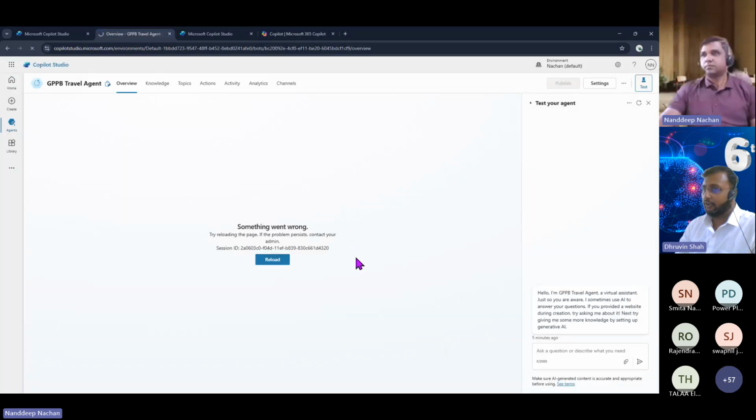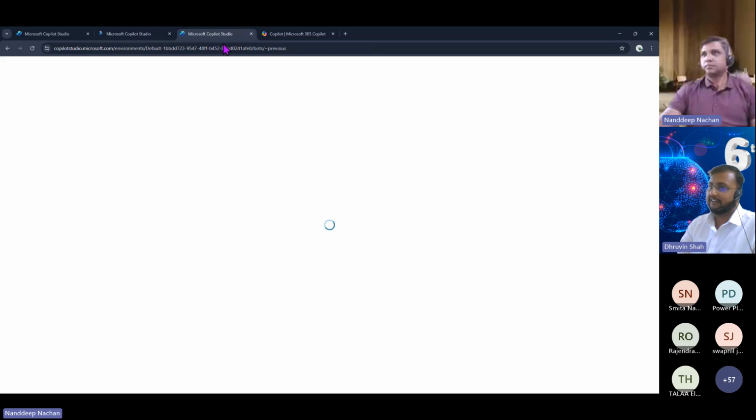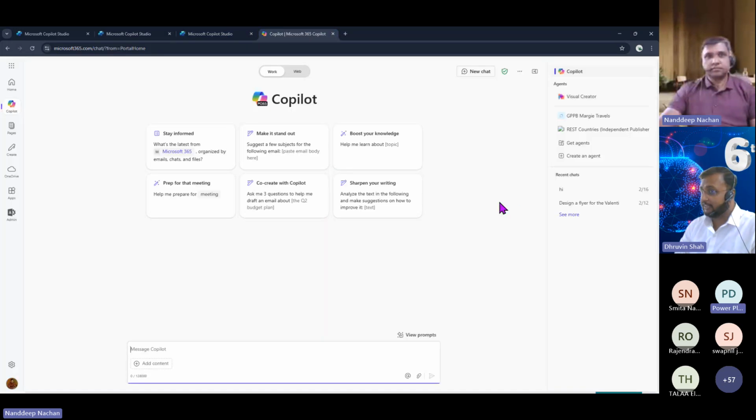The Copilot Studio license is different from the one we are seeing at the M365 level. Yes, you require a Microsoft 365 Copilot license, which is $30 per user per month. If you have that license, then and only then will you be able to create an agent from here.